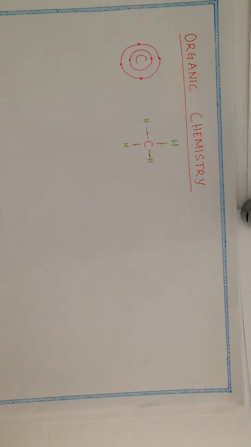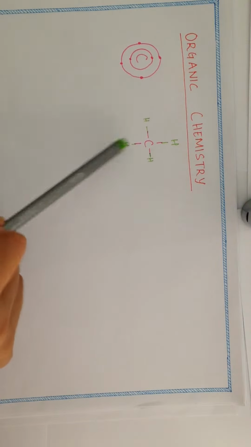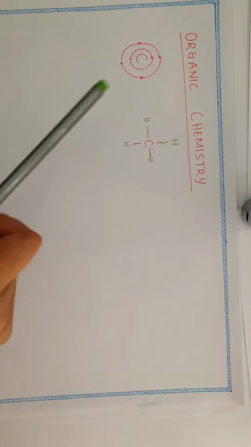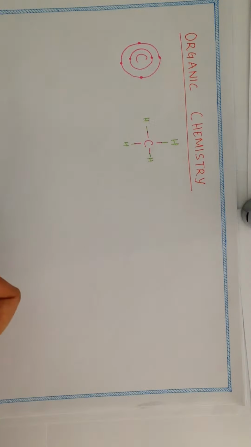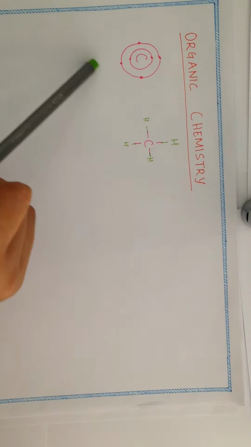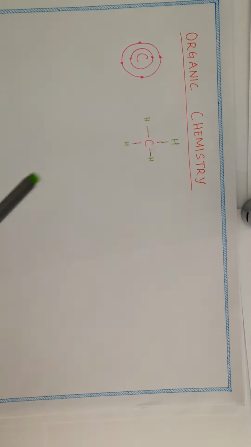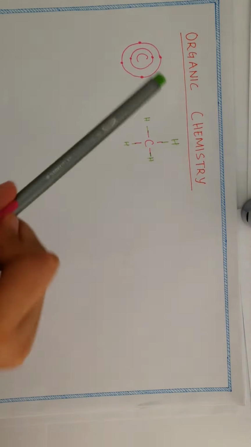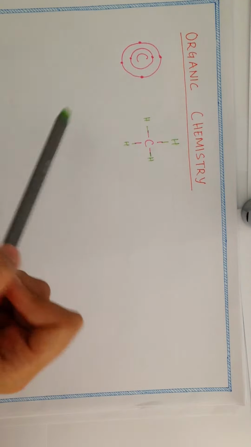Let's continue to talk about organic chemistry as in the previous video. Last time we heard that organic chemistry is the study of carbon and its compounds with other elements. The reason why carbon needs to form compounds with other elements is because on its own it's not stable or satisfied. It has only 4 electrons in its outermost shell, whereas to be stable carbon needs 8. So in a quest to find that stability, it tries to combine or share